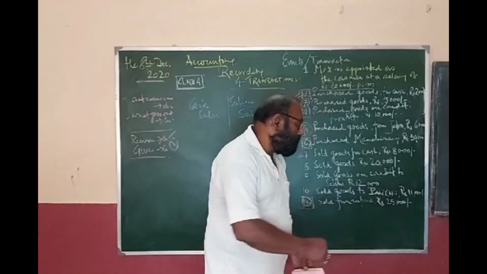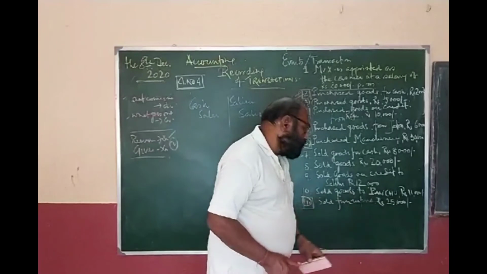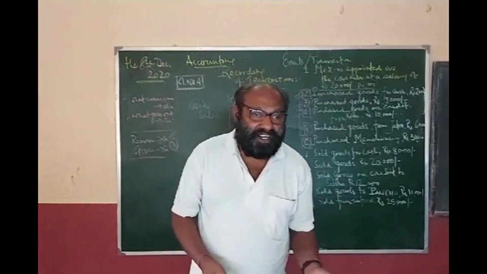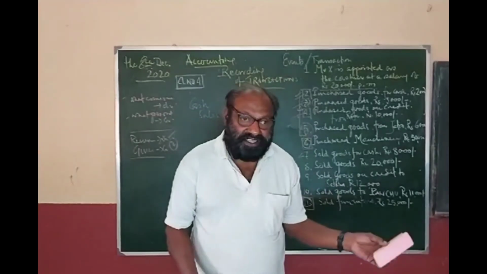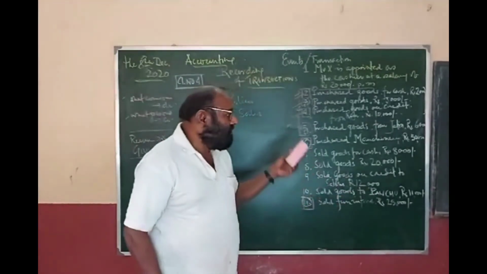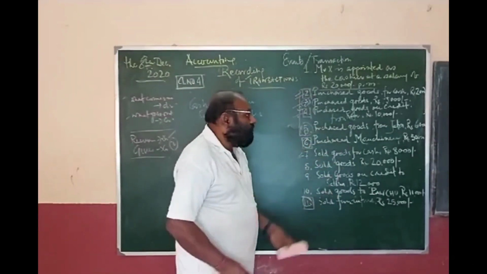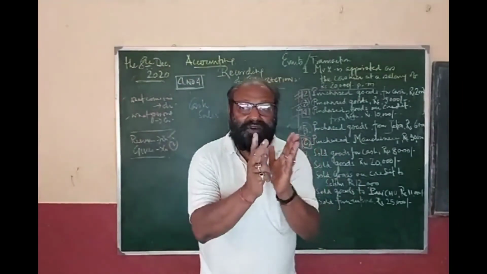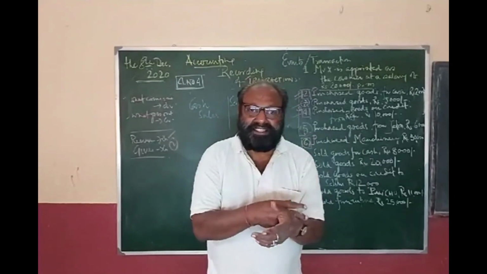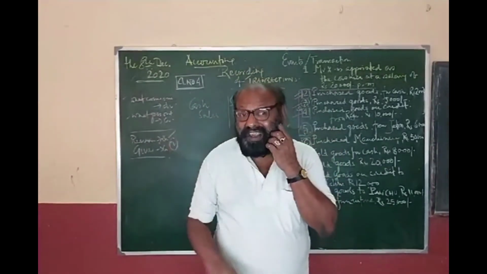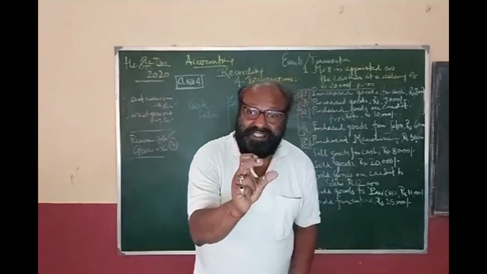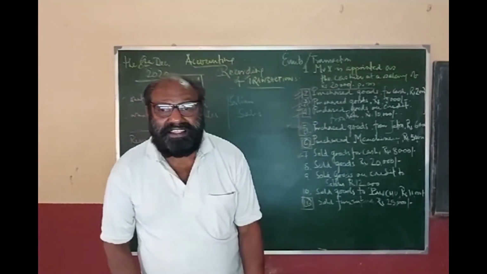Then sold furniture for rupees 25,000. What comes in? Cash is coming in. And what is going out? Furniture is going out. So furniture account is credit. So these are the basic things. Here today I have tried to give you the concept regarding the assets. For recording properly, you should first know what are the different types of assets.